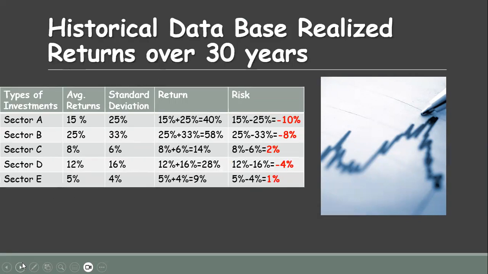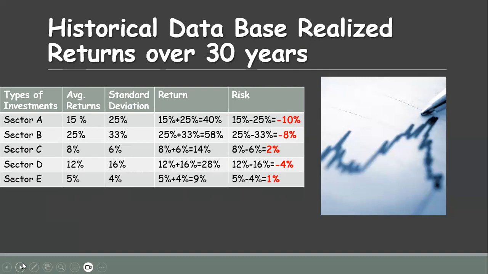Historical database, realized return over 30 years. Now here we have an example based on the assumption that we have investments in different sectors, sector A to E. The average return against each sector comes, for example, for sector A, 15%, for sector B, it's 25%, sector C, 8%, sector D, it's 12%, and sector E, it's 5%.